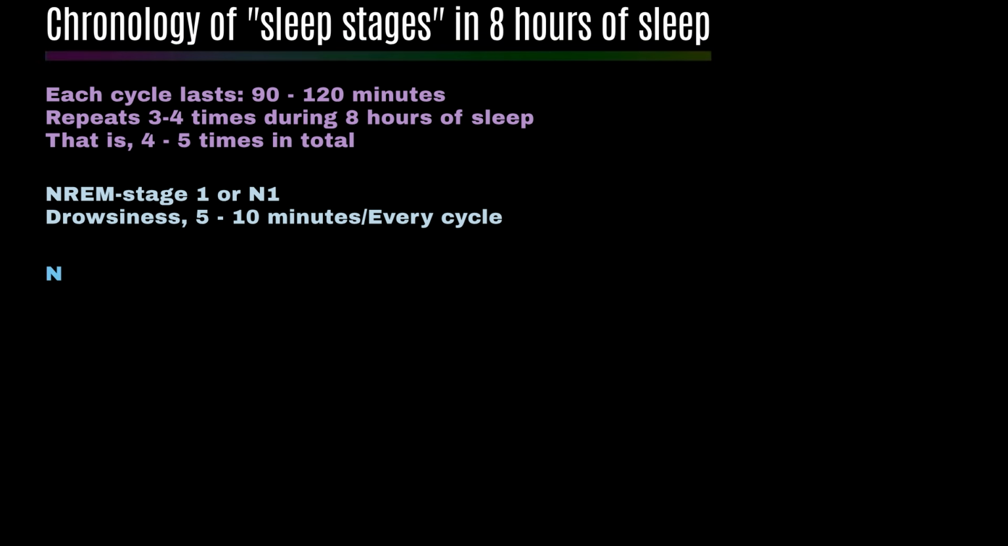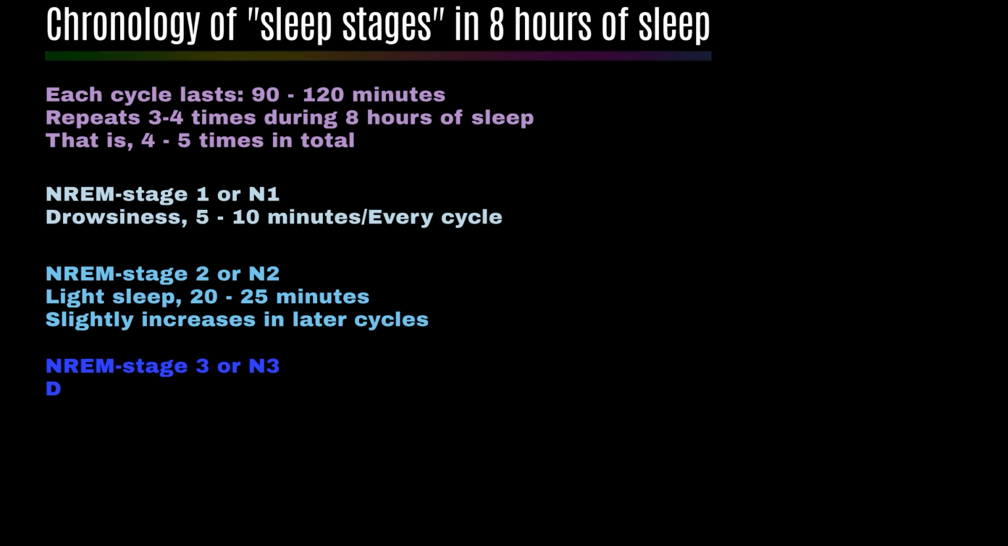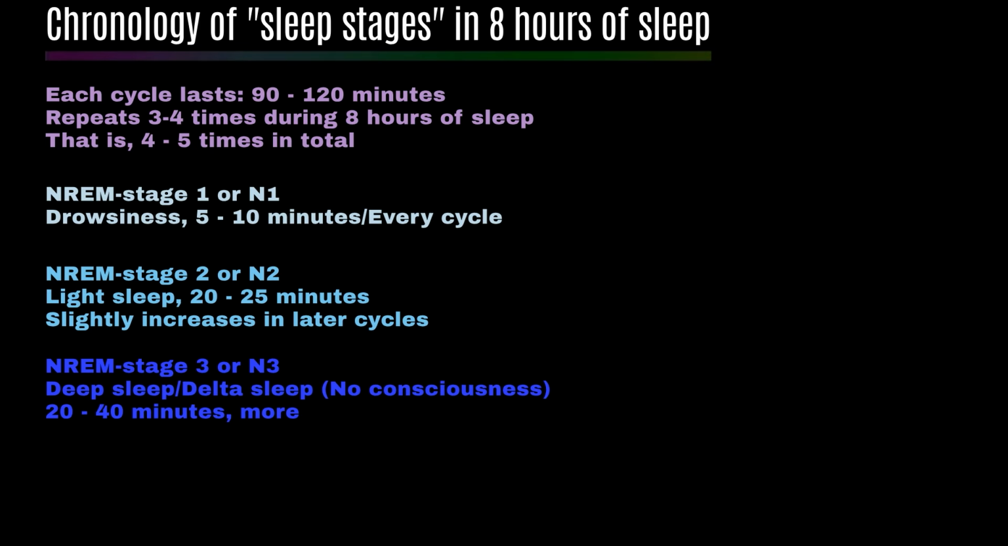Next is NREM stage 2, or N2, associated with light sleep. Duration of this stage is 20 to 25 minutes, and slightly increases in later cycles. NREM stage 3, or N3, associated with deep sleep or delta sleep. This is where you lose your complete awareness, and there will be no thoughts, emotions, and perceptions. Duration of this stage is 20 to 40 minutes, usually more in the first half of the night's sleep.